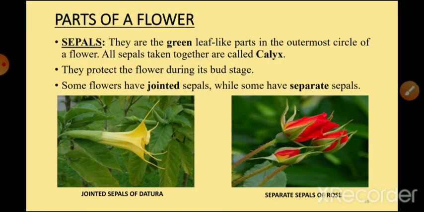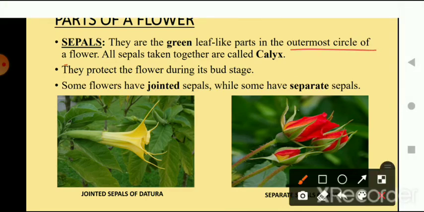The first part that we are going to talk about is sepals. They are the green leaf like parts in the outermost circle of a flower. You can see this part and here this part. These are the sepals of a flower. All sepals taken together, the whole part, we are going to call the calyx.